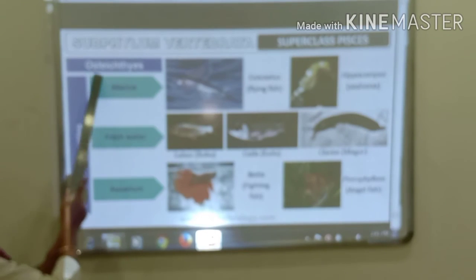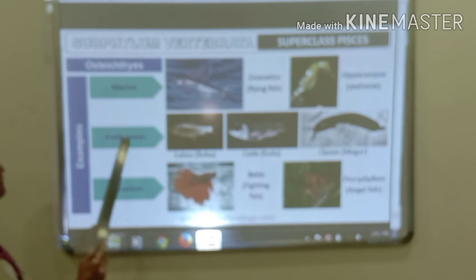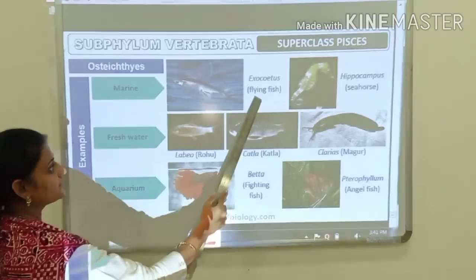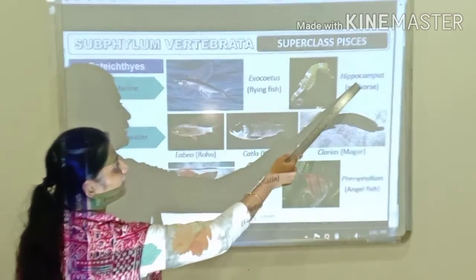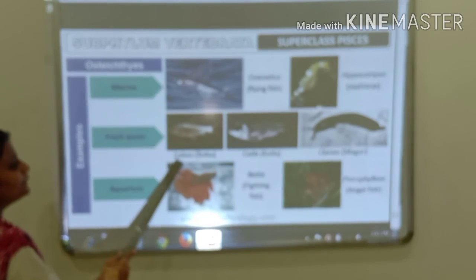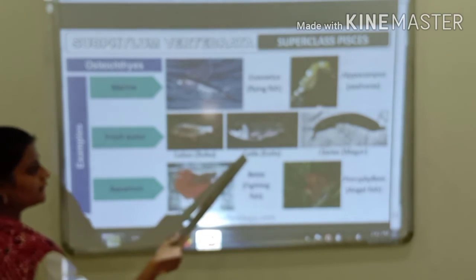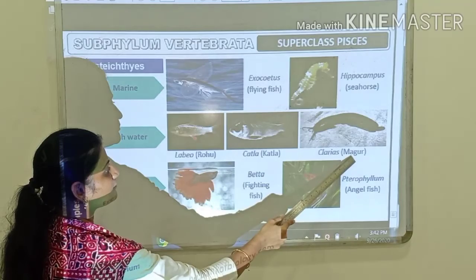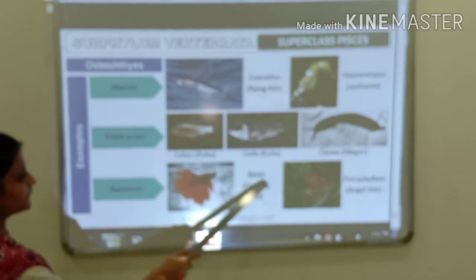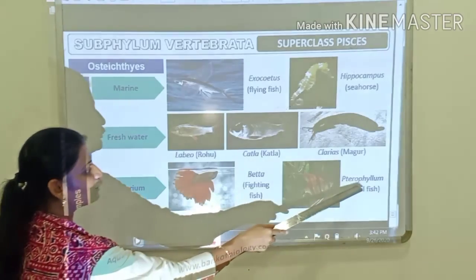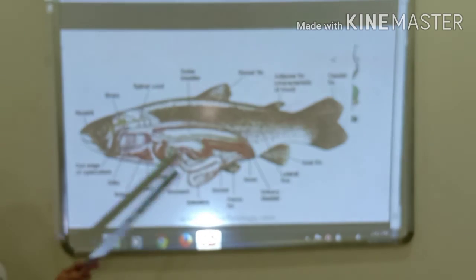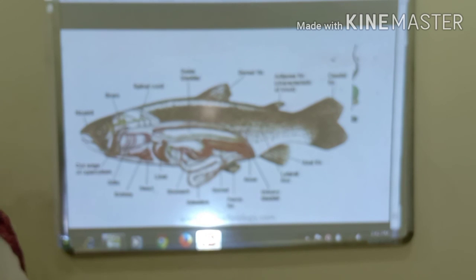And examples of Osteichthyes, some of them are marine and some of them are freshwater, right? So marine examples are Exocoetus, that is flying fish, Hippocampus, that is seahorse. Okay, and freshwater are Labeo, that is rohu, Catla, Clarias, that is magur. Some of them can live in an aquarium also. Okay, that is Betta, fighting fish, and Pterophyllum, that is angel fish. This is the example of bony fish.